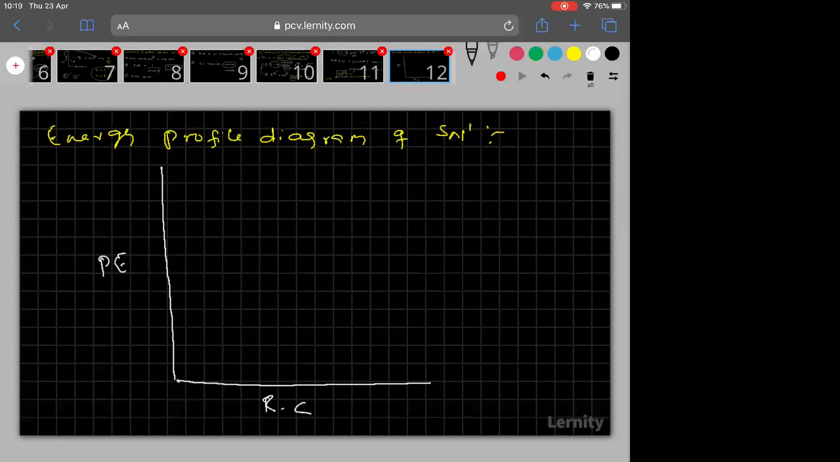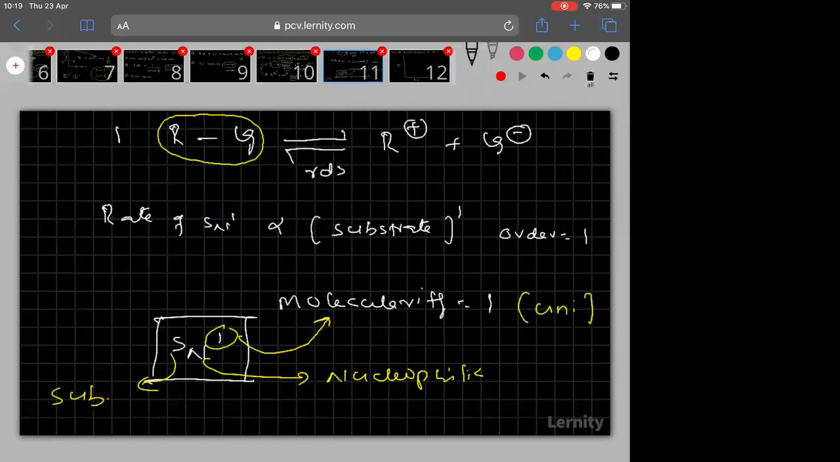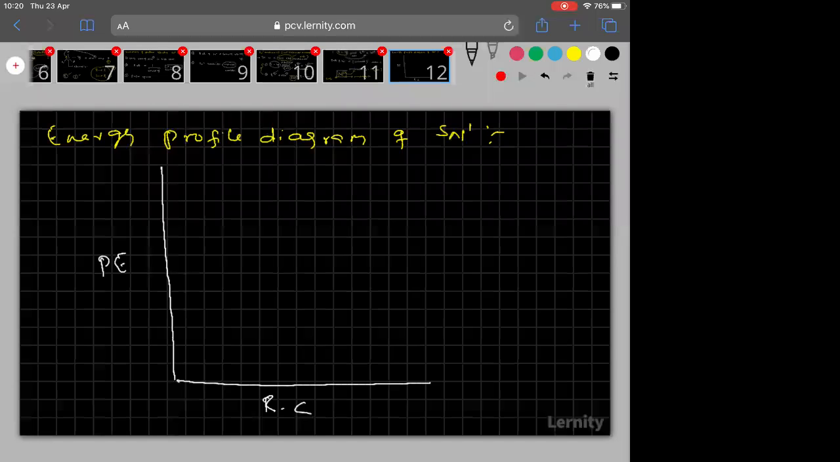Then see clearly in the previous slide, let me put the previous slide once. Try to understand, a neutral molecule is converting into ions. So neutral is more stable, ions less stable. More stable will have less energy. Now coming to the graph: less energy is going to more energy.